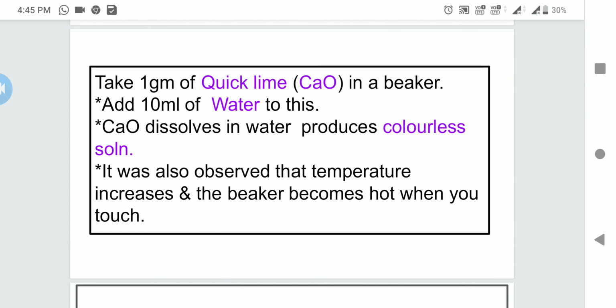Along with the formation of the colorless solution, the temperature of the solution increases, because when you touch the beaker in which the quicklime and water are mixed, we can feel the hotness of the beaker. So the temperature has risen after water is added to quicklime.